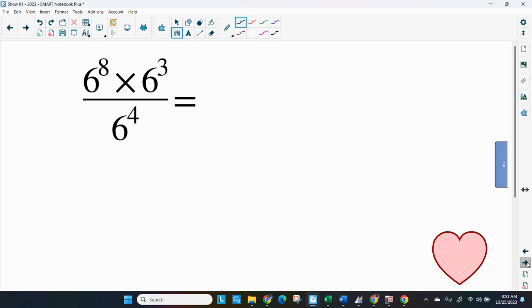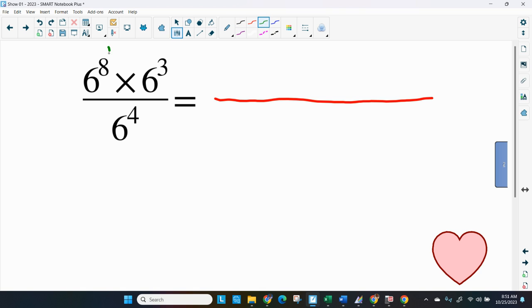Okay, we got exponents here, and a lot of them. 6 to the 8th power times 6 to the 3rd power, and then this fraction bar means divide by 6 to the 4th power. Well, I'm going to do it by one of the simplest ways I know how, and that's using the expansion method.